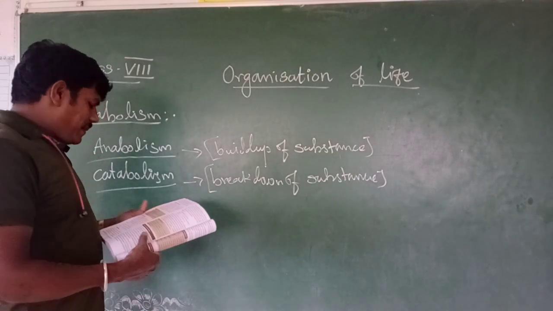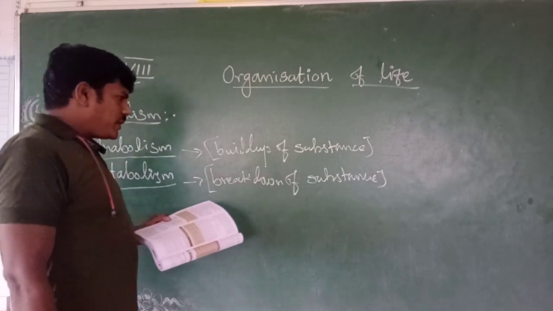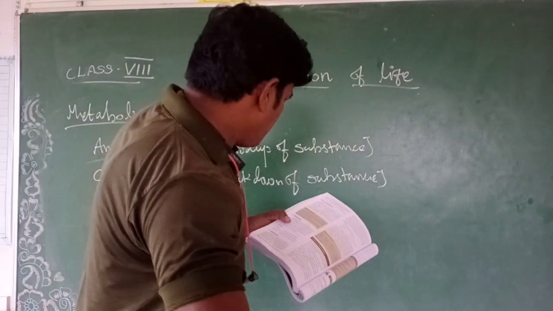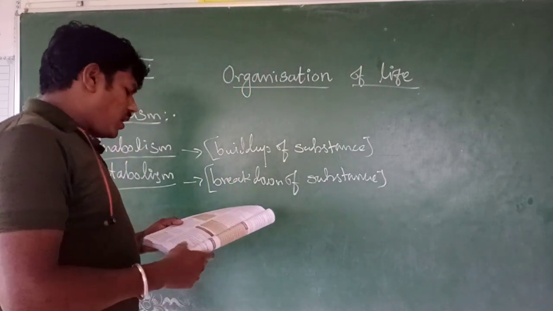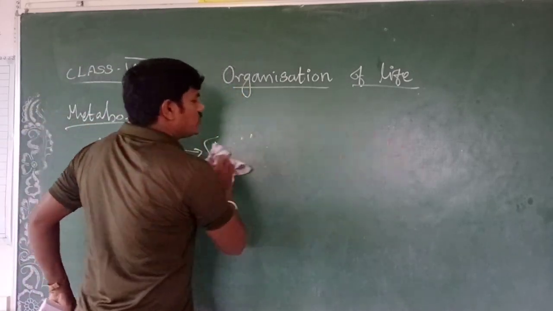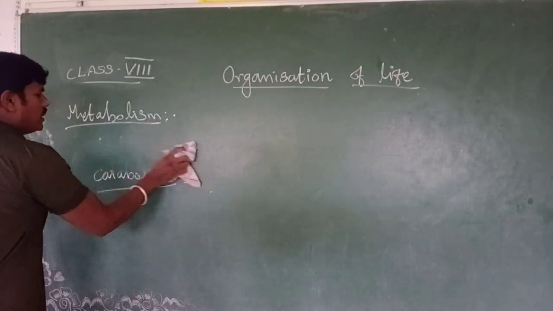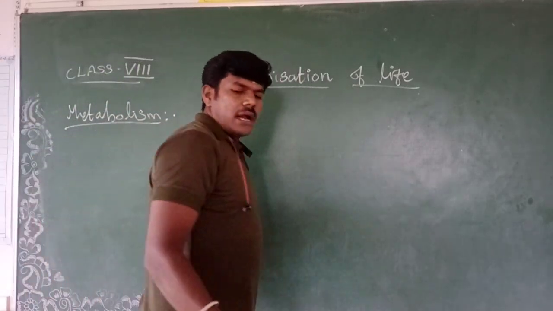Now I will explain anabolism and catabolism one by one. First one, anabolism. Anabolism means constructive metabolism, which is all about building up and storing. You know the photosynthesis equation. Just imagine that you understood that photosynthesis equation. That's anabolism.